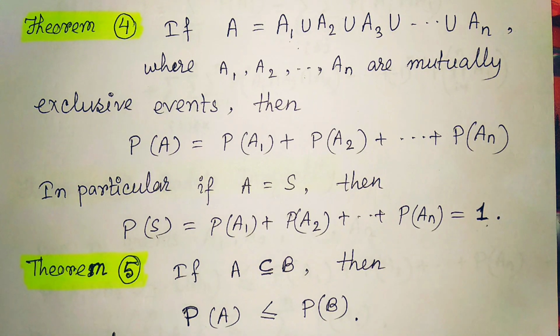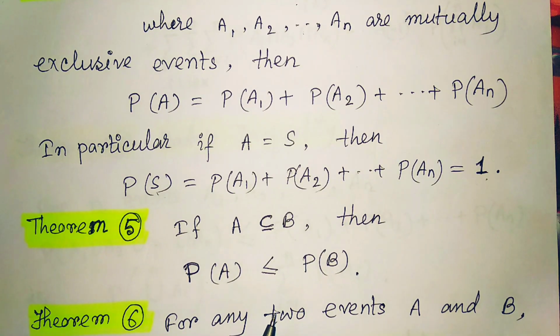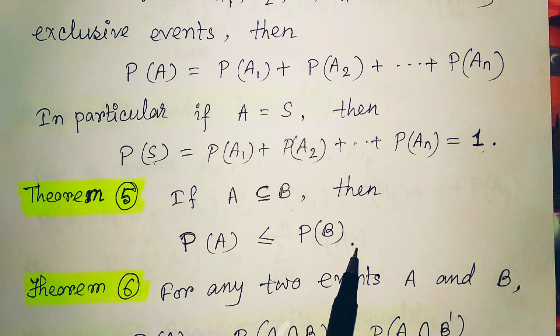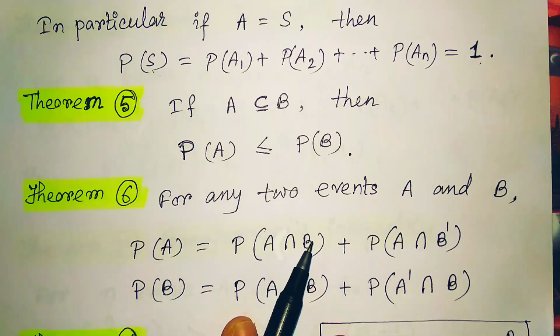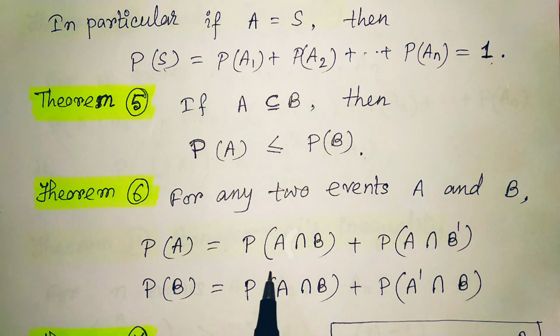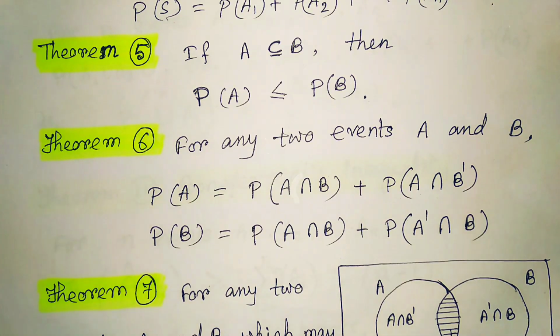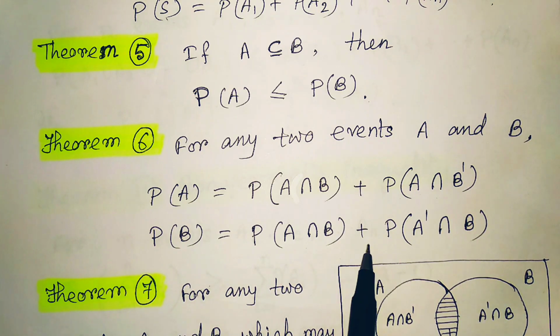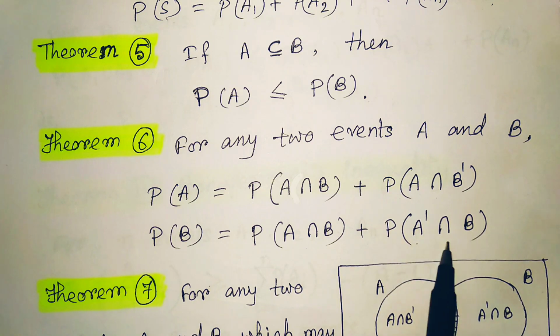The next theorem is: if A is a subset of B, where A and B are event sets, then the probability of A is less than or equal to the probability of B. The next theorem is: for any two events A and B, the probability of A is equal to the probability of A intersection B plus the probability of A intersection B complement. And for the probability of B, we can write it as the probability of A intersection B plus the probability of A complement intersection B.